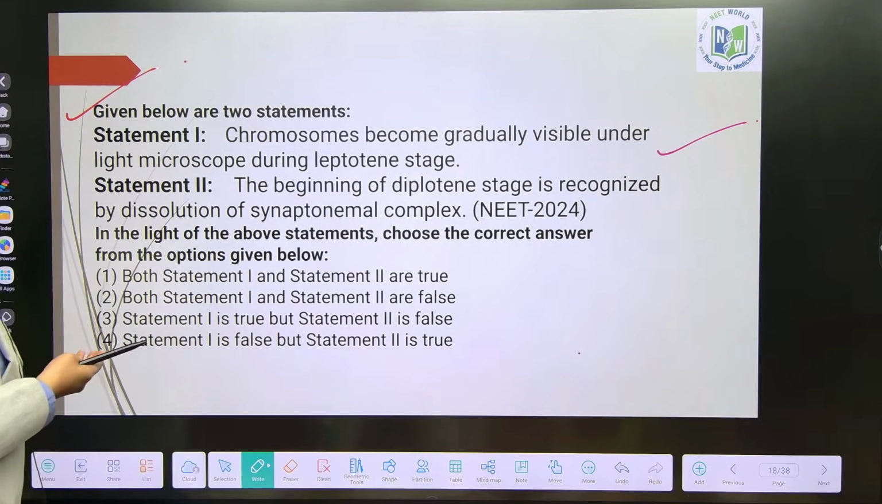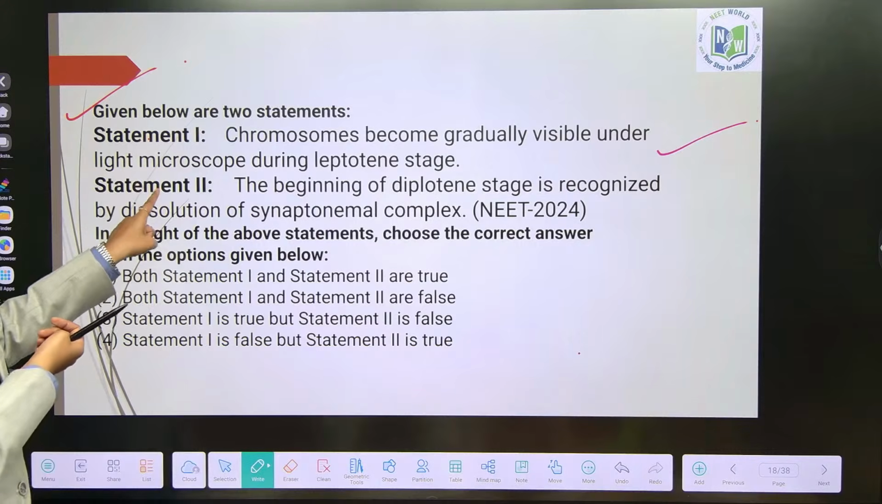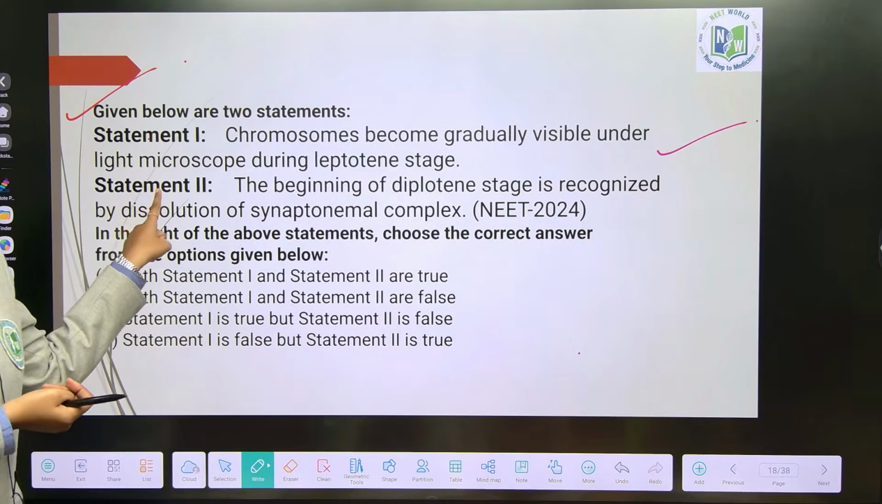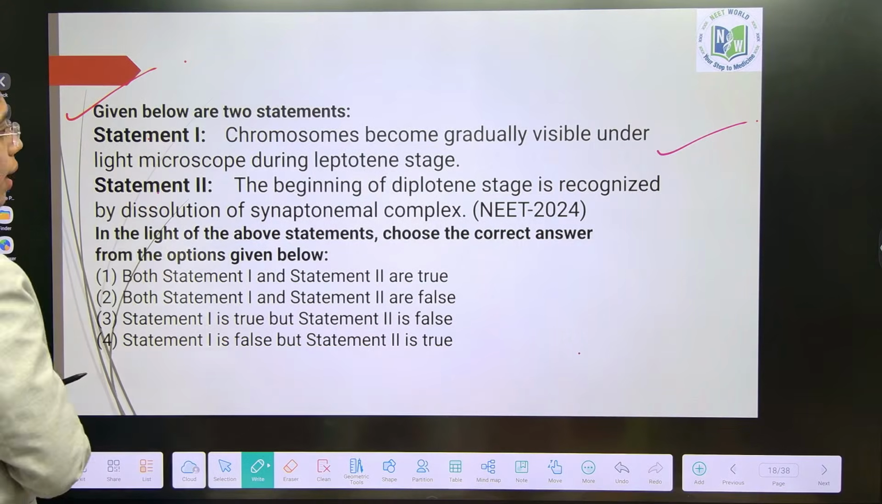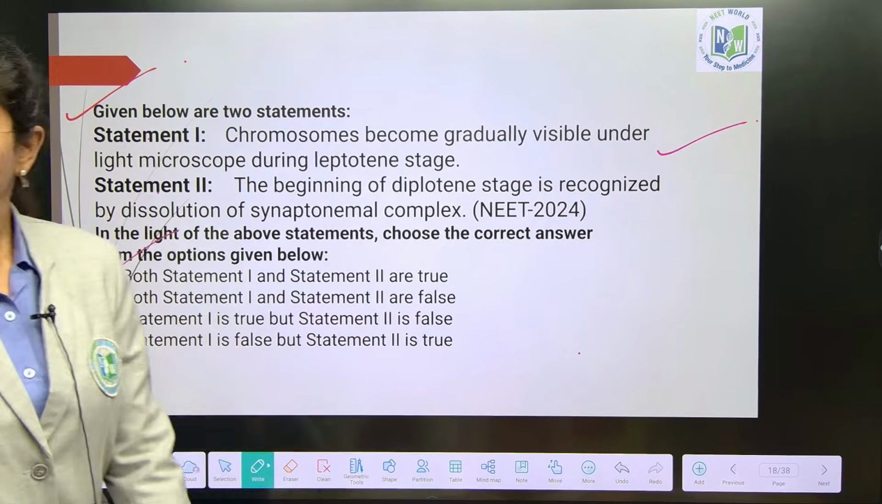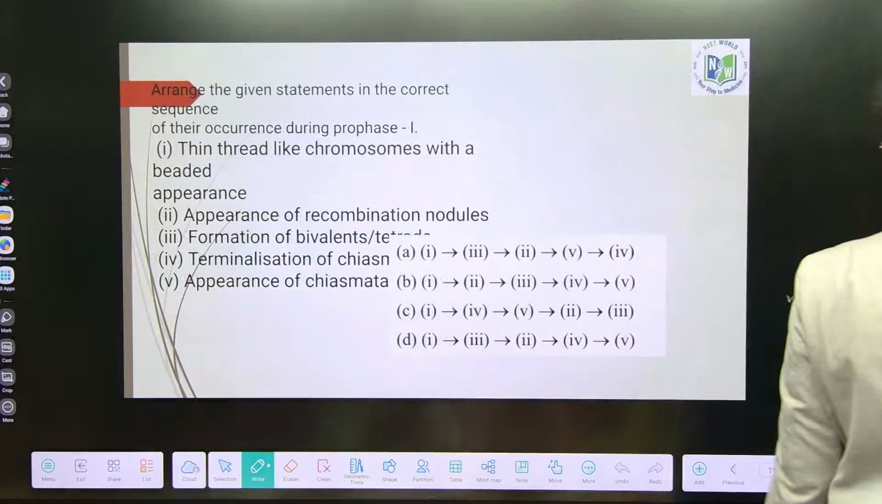If it is assertion and reasoning, what you have to choose? A and R are correct, but R is not the correct explanation of A. Right? Next.